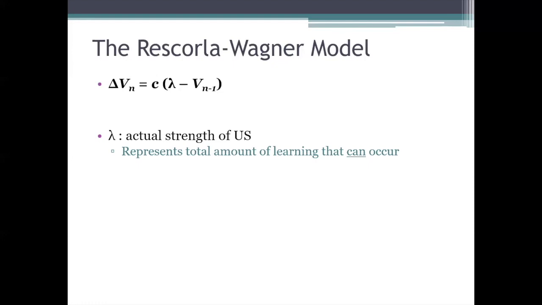And the higher that limit is, the bigger lambda will be. So lambda is also essentially the maximum strength of the conditioned response. It's the ceiling as far as how much conditioning can occur. But the stronger the unconditioned stimulus is, the stronger that conditioned response can get. So that's why I said that the value of lambda depends on the actual strength of the US.